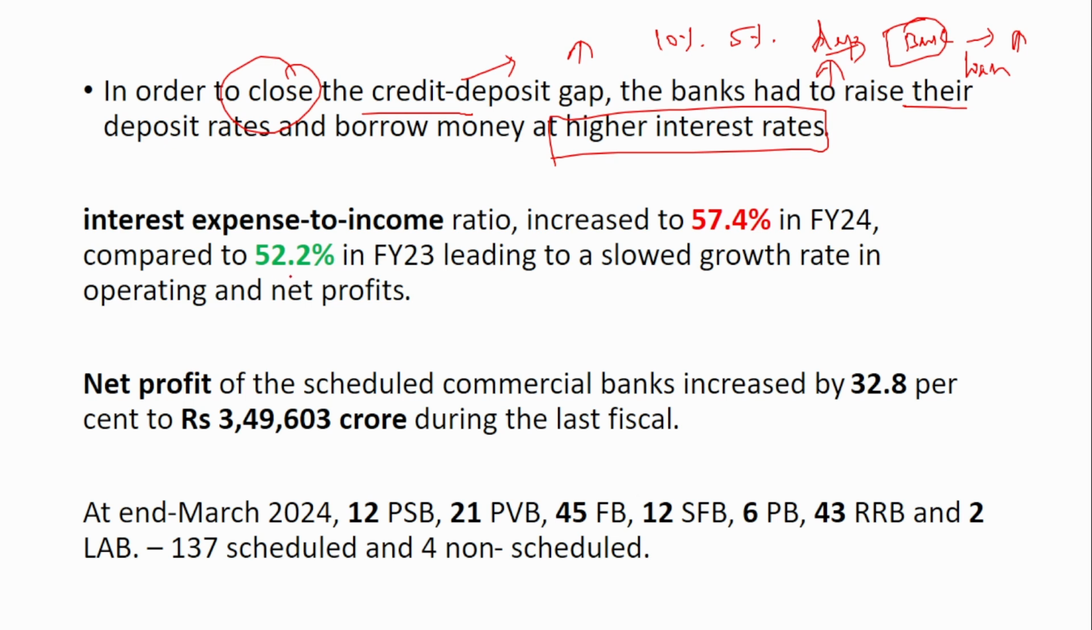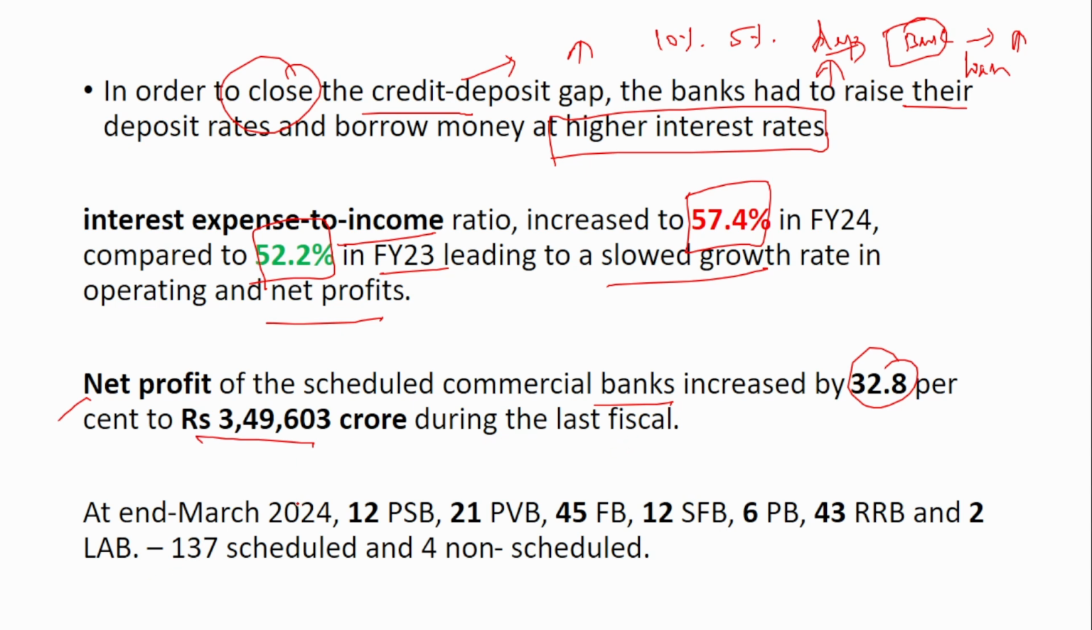And next is interest expense to income ratio increased to 57.4% in the financial year 24 compared to 52.2% in the financial year 23, leading to a slow growth rate in the operating and the net profit. Next is net profit of the scheduled commercial banks increased by 32.8%, that is to 3,49,603 crore during the last fiscal.